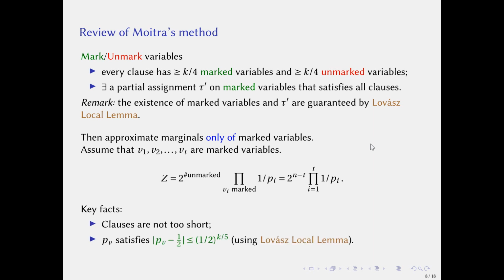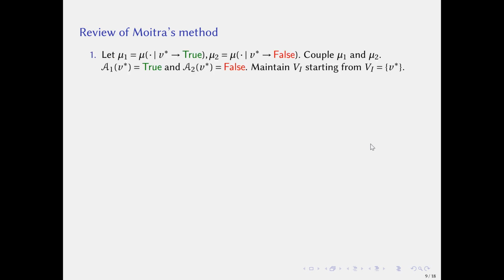Here is the key factor used in Moitra's analysis. After fixing marked variables, clauses are still not too short. So again, applying Lovász local lemma, we can obtain that for every variable v, the marginal p_v is sufficiently close to 1/2. Then let's review the method of approximating the ratio between marginals of a variable v star.